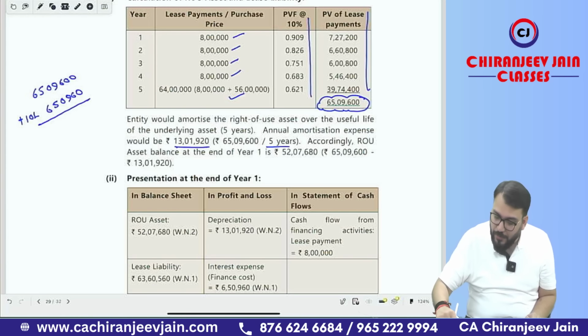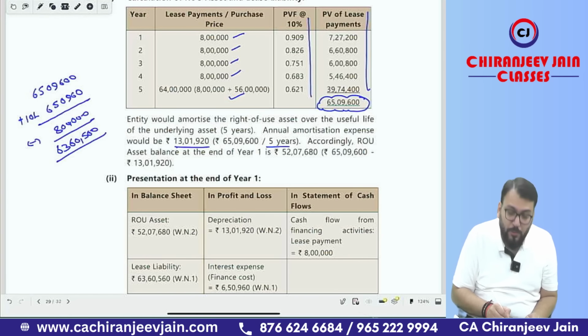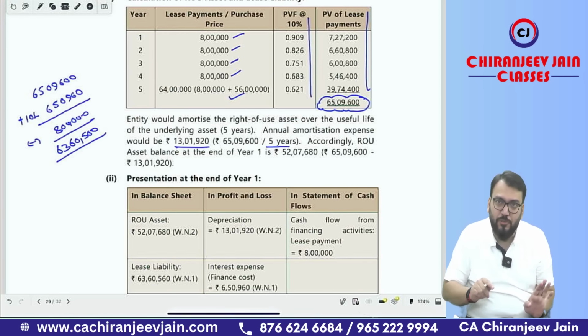Correct? This will be how much? 65 lakh 09,600 into 10% plus minus equal to minus 8 lakh. So what is the closing balance? Will do minus 8 lakh. So closing balance will be equal to 63 lakh 60,560. This is the closing balance at the end of 1 year. Chalega? This I am doing for the next question.